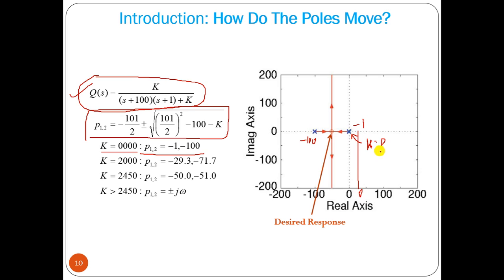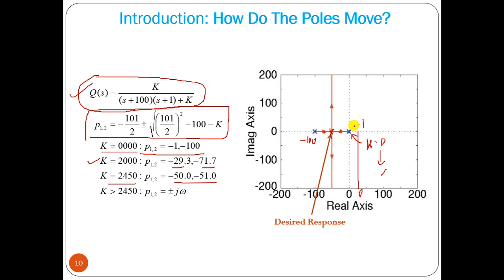Now if we start increasing the k value, what will happen? When k becomes 2000, the poles are at -29 and -71, so it comes around here. If we increase further, the poles are almost -50 and -50, at this particular point.